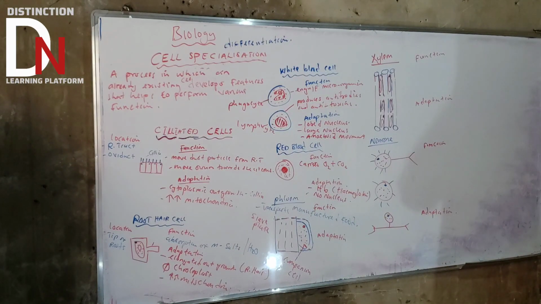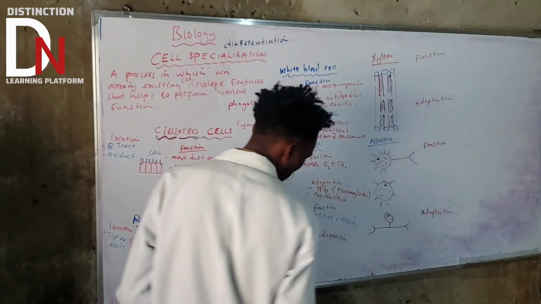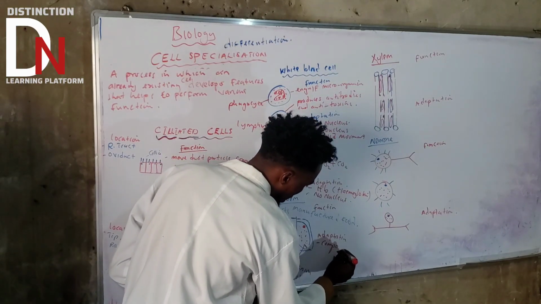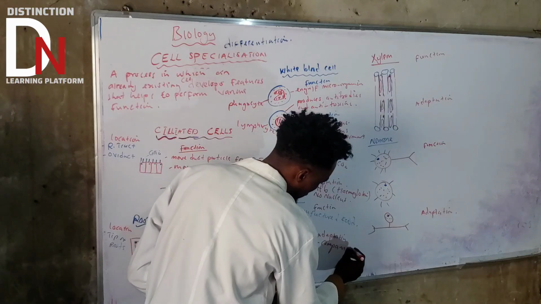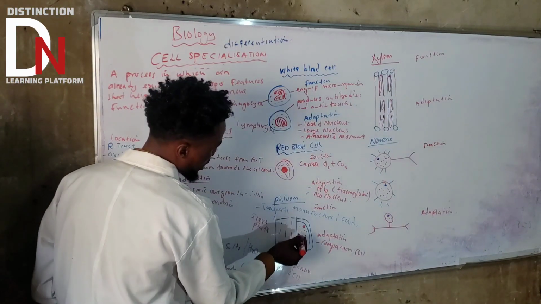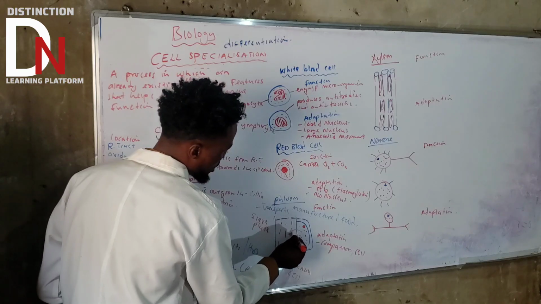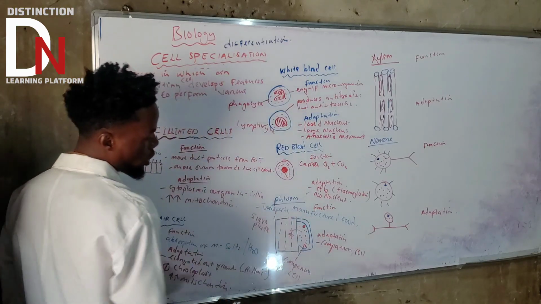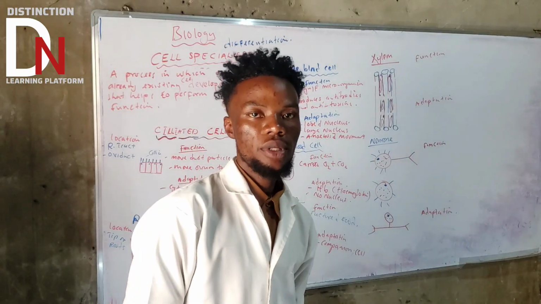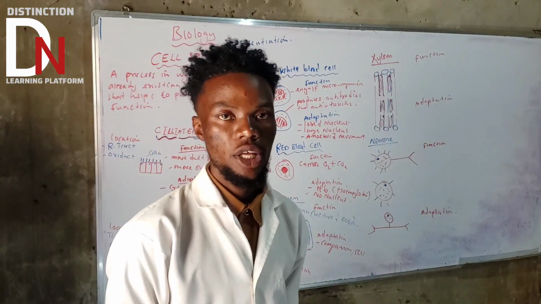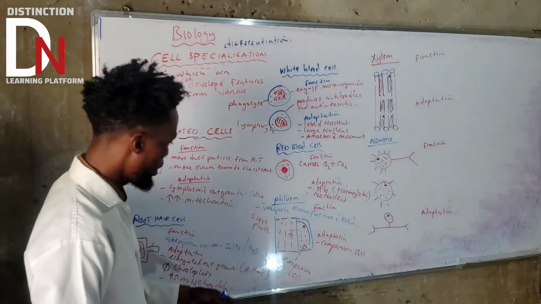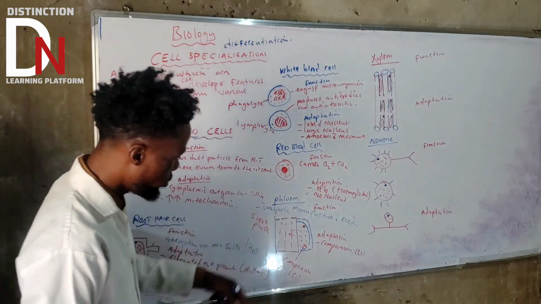What's the first adaptation feature? Presence of a companion cell. What's the function of the companion cell? The function of the companion cell is to make sure that it provides ATP to everything that is going on with that phloem cell, because that transportation will require energy, which is ATP. Okay. What else? A sieve plate also.